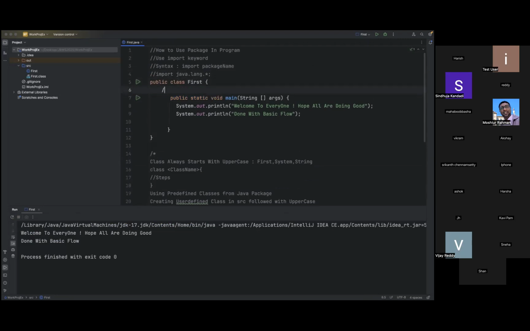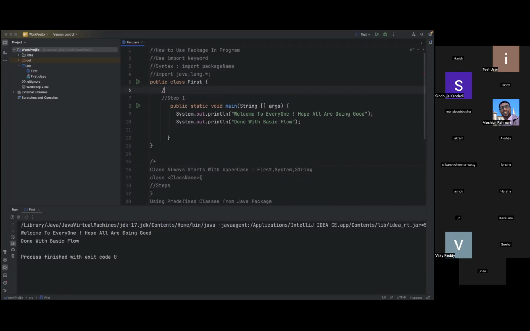Now you see, if you don't have any method, it is giving a problem to you. So now let us just take this same thing as step two.